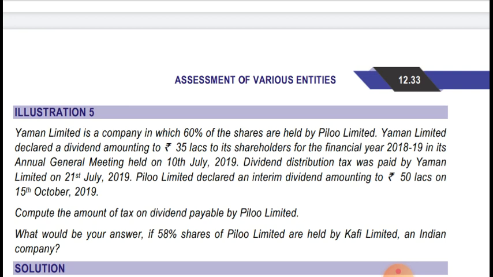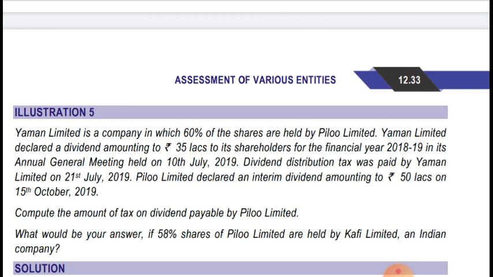Now moving to illustration number 5. Yaman Limited is a company in which 60% of the shares are held by Pillow Limited. Yaman Limited declared a dividend amounting to 35 lakhs to its shareholders for the financial year 18-19 in its annual general meeting held on 10 July 2019. Pillow Limited is holding 60% shares in Yaman Limited. Dividend distribution tax was paid by Yaman Limited on 21st July 2019.